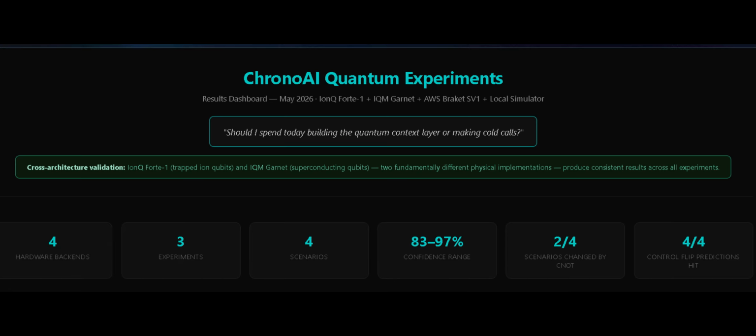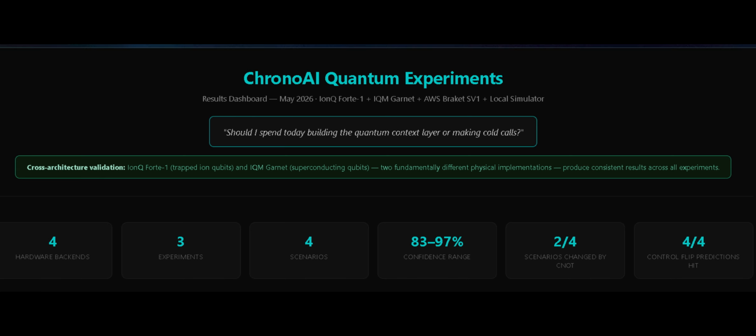This is the ChronoAI Quantum Experiments results dashboard, the full data from our quantum context research series, updated through May 2026. What you're looking at here is the summary of 3 experiments run across 4 different backends, and I want to call out that cross-architecture validation note right away because it's the headline of this whole update.